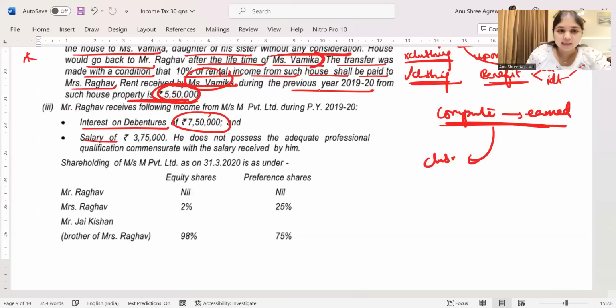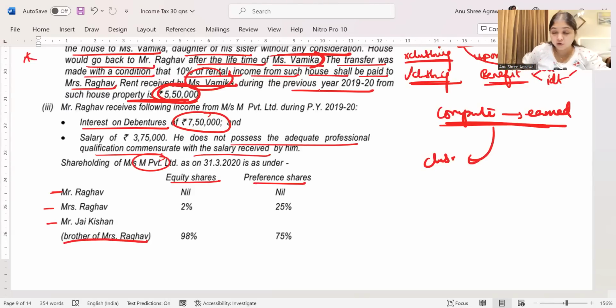Then salary. He got a salary of 3,75,000. He does not possess adequate professional qualifications commensurate with the salary received by him. The shareholding of M Private Limited they have given to us: equity shares and preference shares held by Mr. Raghav, Mrs. Raghav and Mr. Jaykishan, brother of Mrs. Raghav. Now listen, which concept is applicable for the salary? Mr. Raghav is getting salary from M Private Limited.